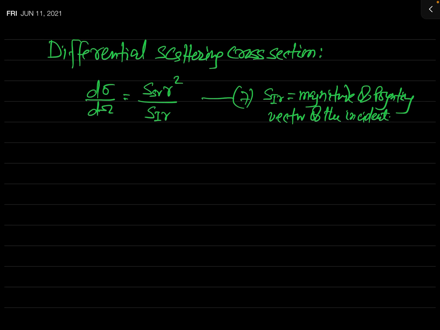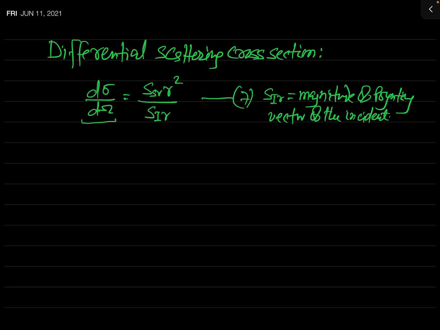So we have already calculated this SSR. If our wish is to find this differential scattering cross section, we must find the value of SIR. So now we will calculate the value of SIR to calculate the differential scattering cross section.